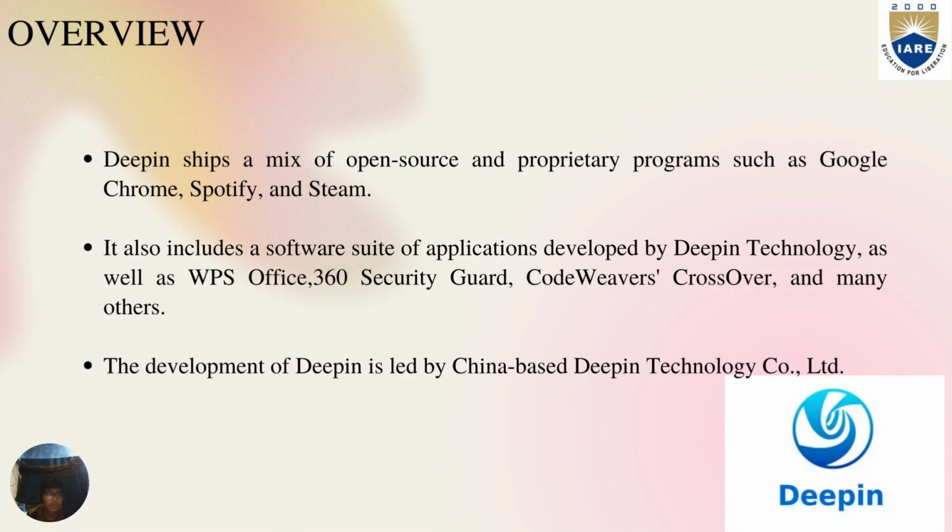Let's have an overview. Deepin ships a mix of open source and proprietary programs such as Google Chrome, Spotify and Steam. The main revenue that Deepin earns is through the installation of these proprietary programs.